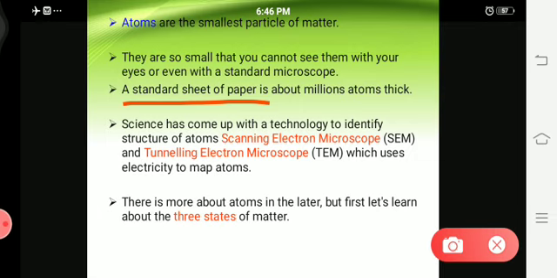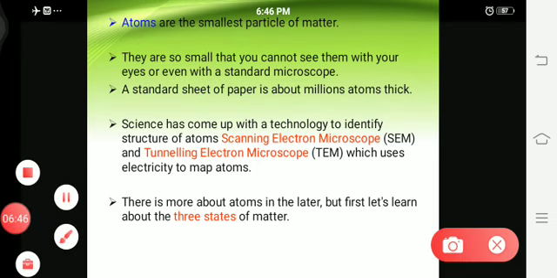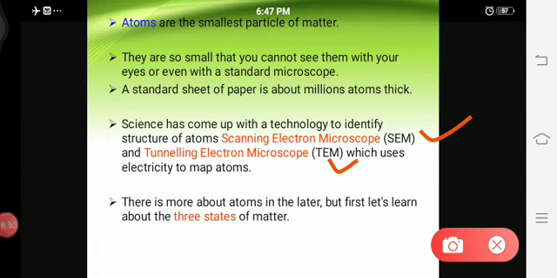Science has come up with a technology to identify the structure of atoms. How can you identify the atom structure? With the help of a microscope. So you need to know these two important microscope names. First one is SEM and second one is TEM. SEM means scanning electron microscope. TEM means tunneling electron microscope.